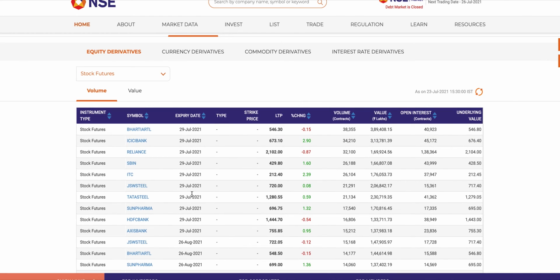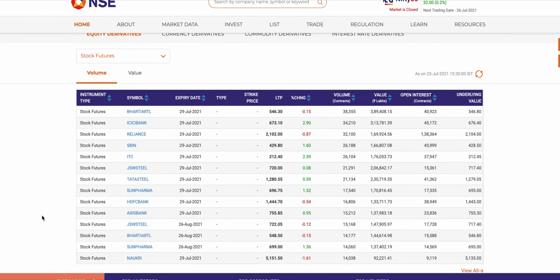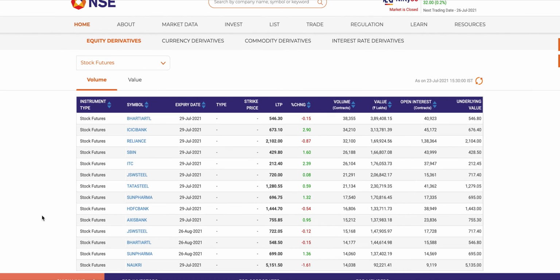They also have similar expiry dates, and in the stock case also the story is almost the same. We are expecting, for Bharti Airtel for example, the future is currently trading at 546.30, and the real stock price is trading at 546.80, so still a slight discount from the underlying.